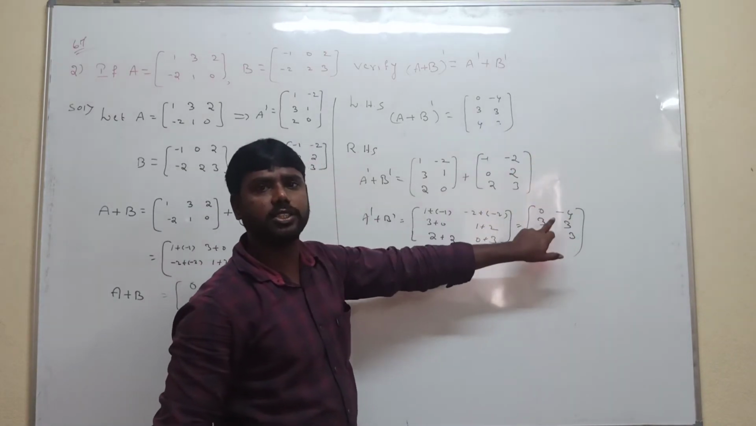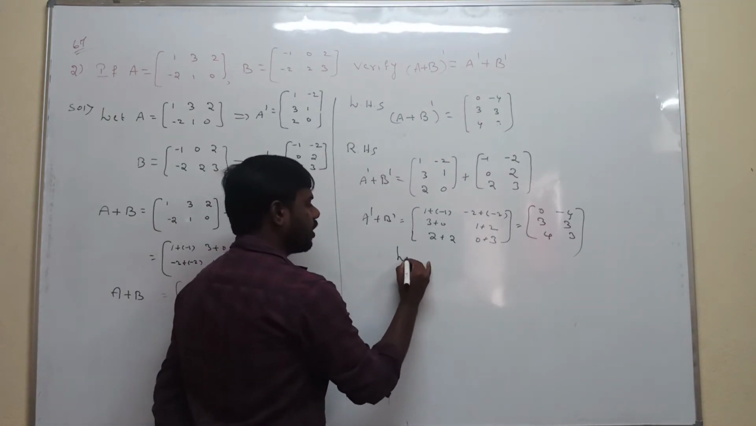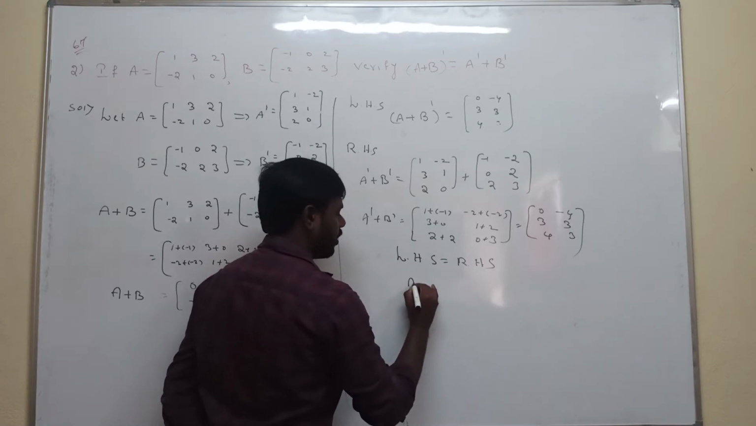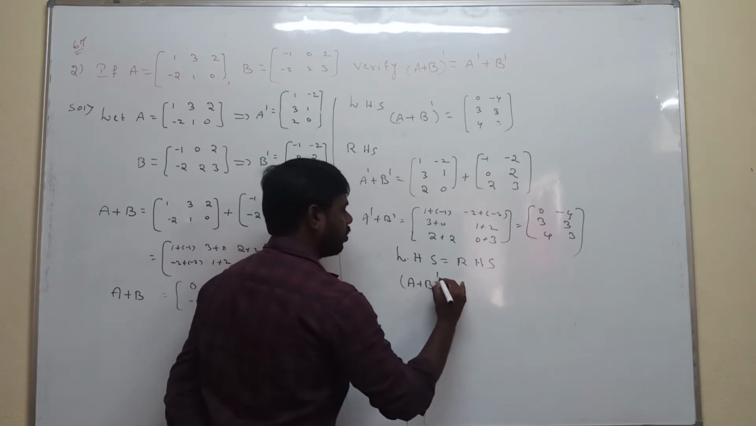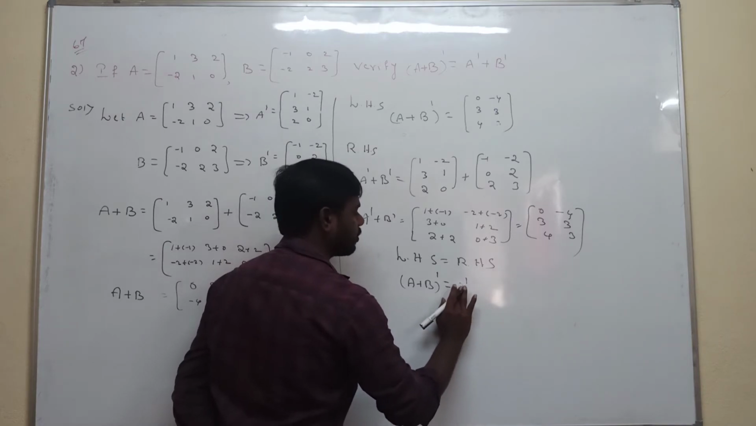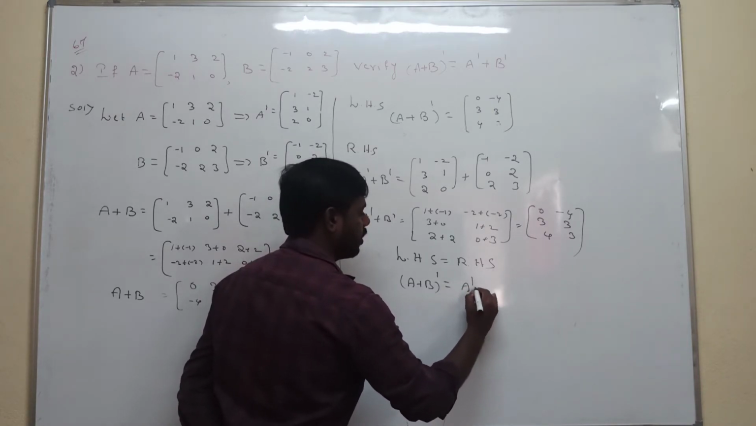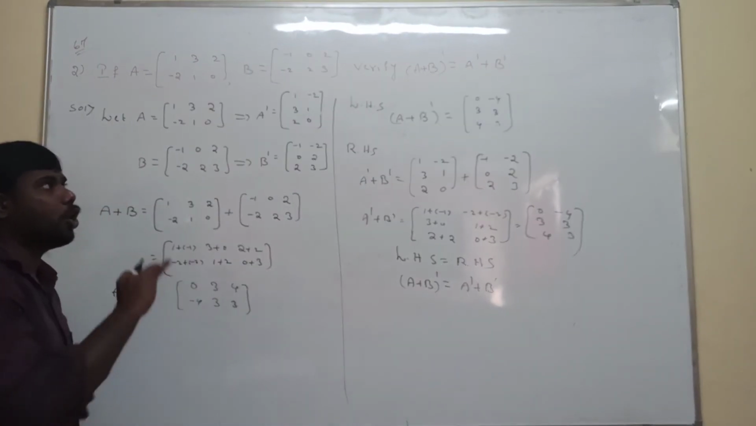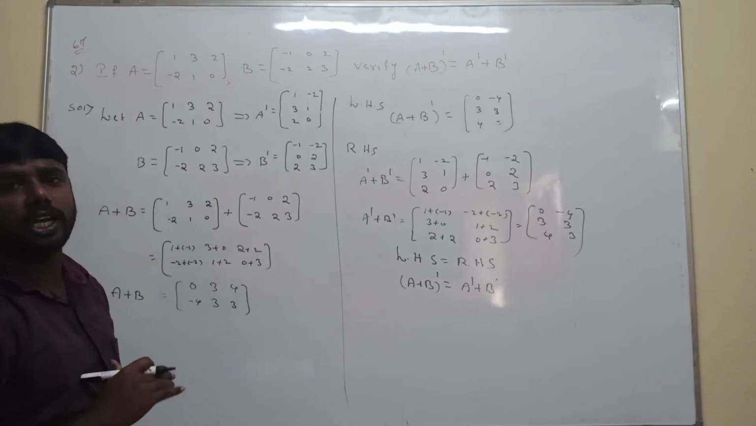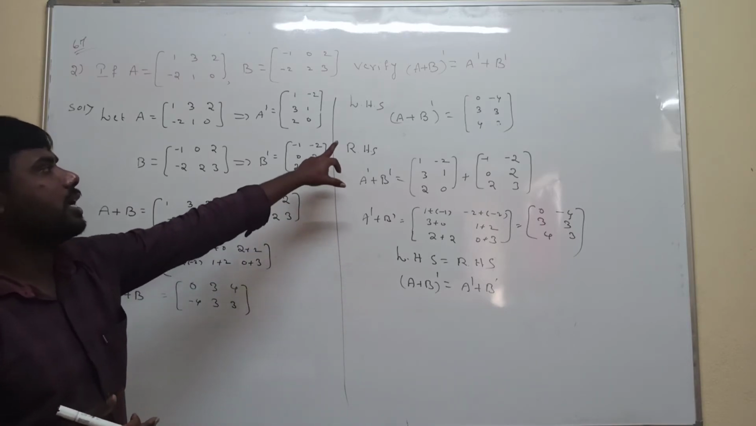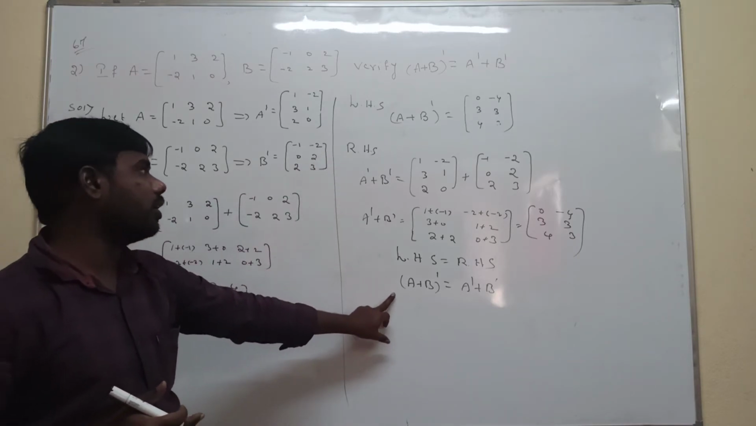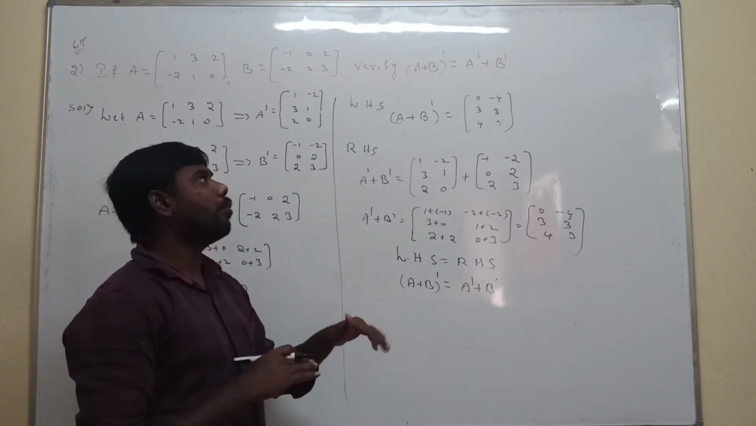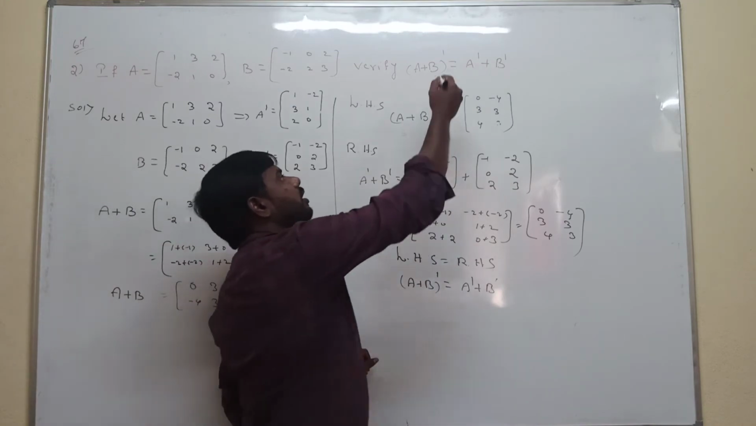So are both the matrices the same or not? That's why we conclude that the left hand side is equal to the right hand side. So (A plus B) whole transpose is equal to A transpose plus B transpose. Is this condition satisfied or not? To verify means to check whether both the LHS and RHS are equal or not. That's the verification. Now LHS and RHS are both equal. That's why we write (A plus B) whole transpose is equal to A transpose plus B transpose. Suppose both the matrices are not equal, we write not equal.